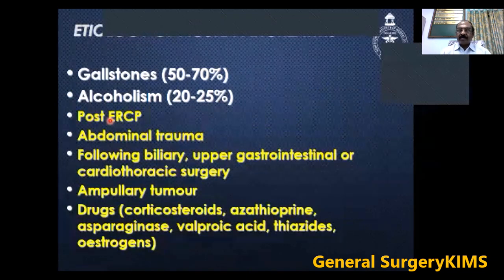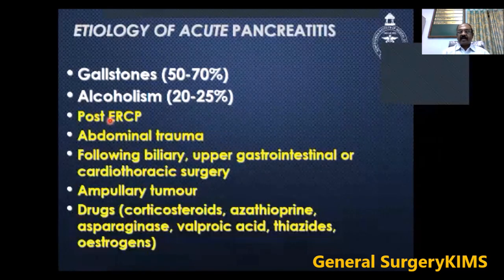So what are the etiologies of acute pancreatitis? The most common causes in practice are gallstone and alcoholism. Gallstone causes 50 to 70%, whereas alcoholism causes around 20 to 25%.